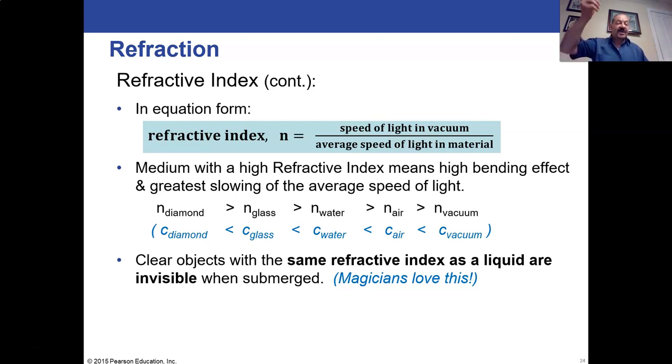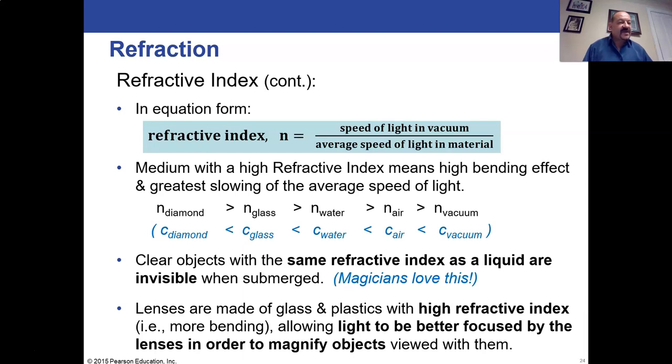They'll take objects that you can see when they're not in the water, like a glass rod or something, and they can hide them in, say, a container of clear oil that might have the same refractive index as the glass, and you drop this in, it's completely invisible to the human eye, so people think something disappeared, or they don't notice there are things in the liquid helping the magician with the trick, because if they have the same refractive index and they're both clear, you won't notice the one inside the other.